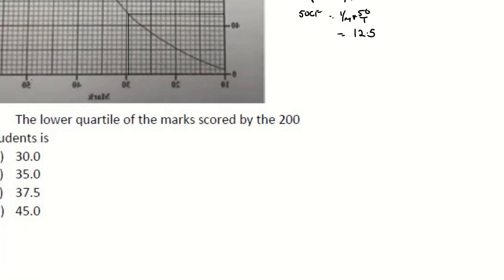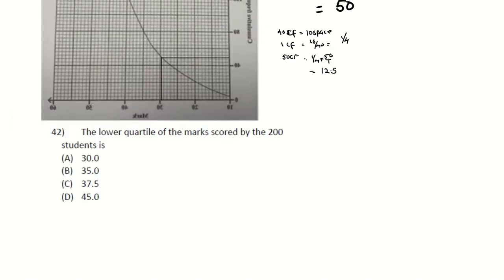If anything, it's not none of these. It's not 35, 37, and 45. This is right before 30, or maybe even 30, just how I drew it. So looking at the graph here and the answers that are given, we know that your answer is going to be A, 30. Right? So your answer here is 30.